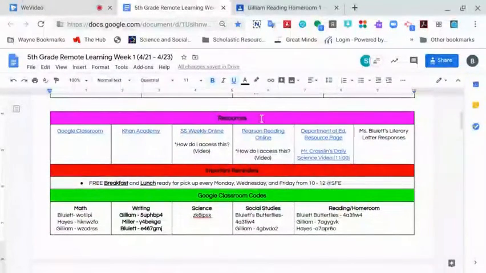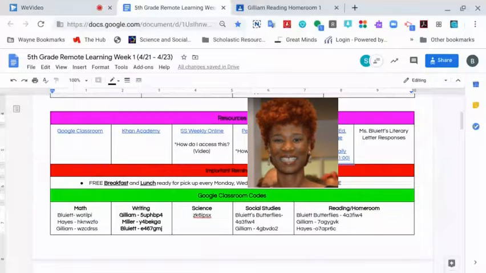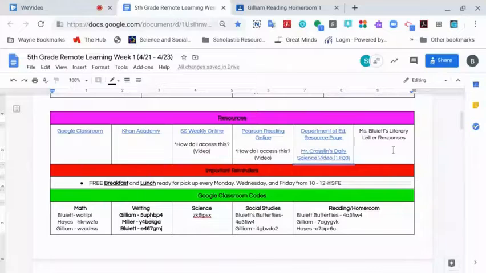The next section, the kind of a pinkish fuchsia section, is the resources. Here you can find a link to Google Classroom, Khan Academy, Social Studies Weekly Online, Pearson Reading Online, and the Department of Ed resource page on top of Mr. Crosland's daily science videos at 11 o'clock. Over here in the right corner, Miss Blewett has a spot for her literary letter responses. This can be found in Google Classroom, and when you're in Miss Blewett's homeroom, she will give you further direction using some video chats to allow you to see that. These are really the main resources that we need you to access during this e-learning time.